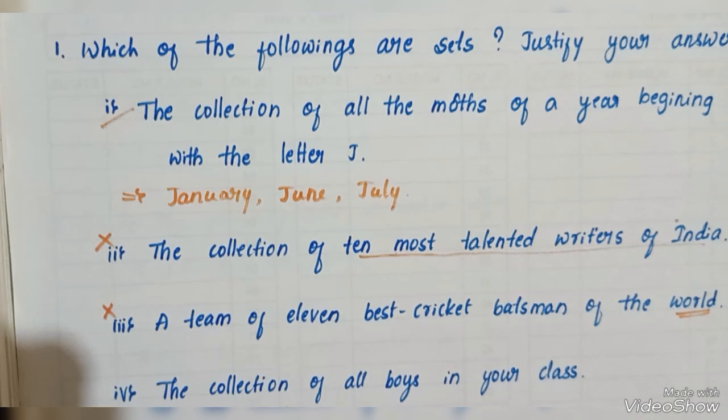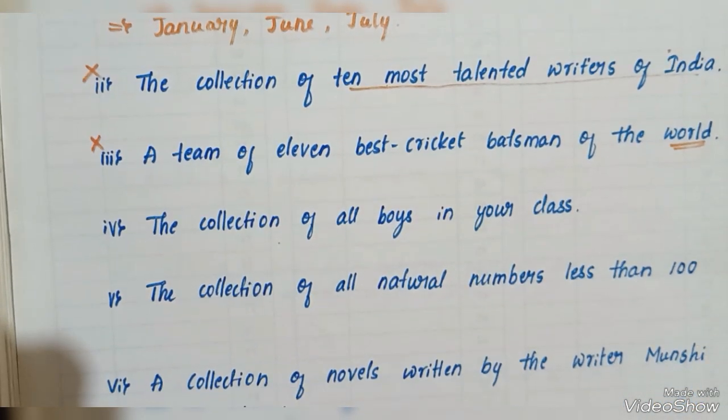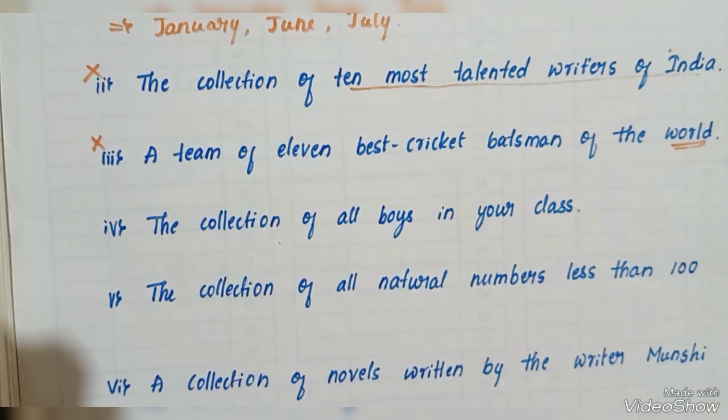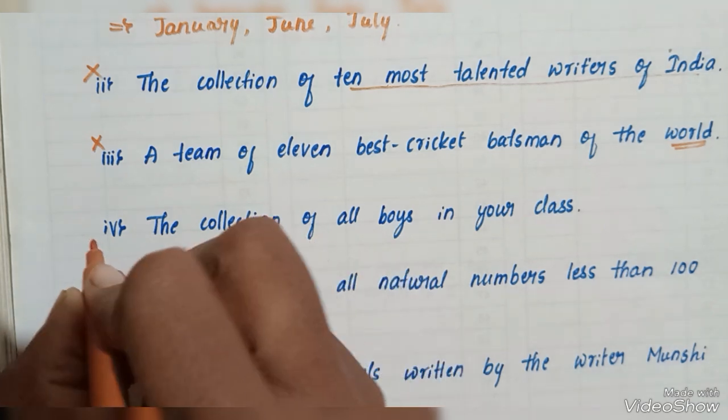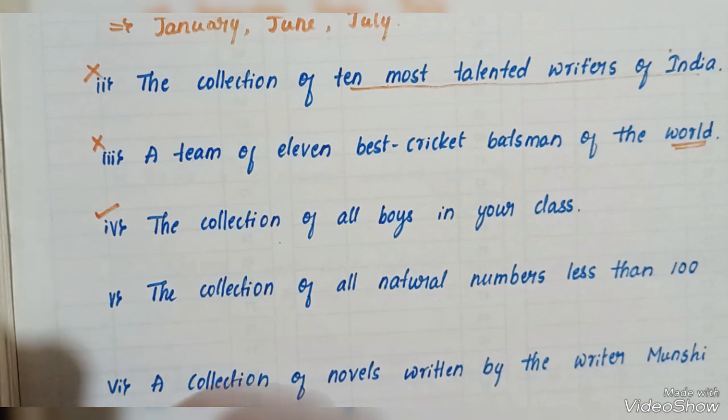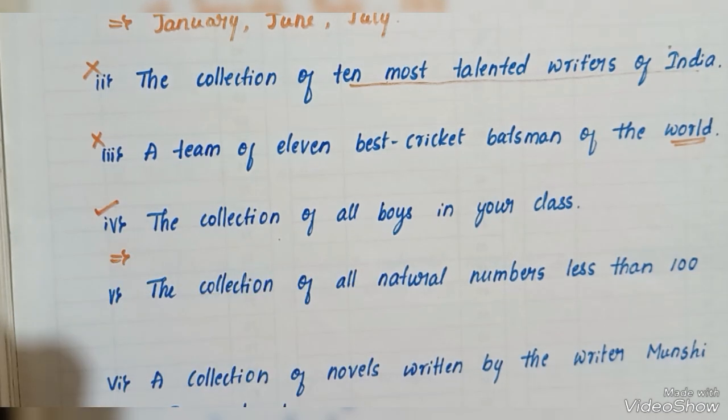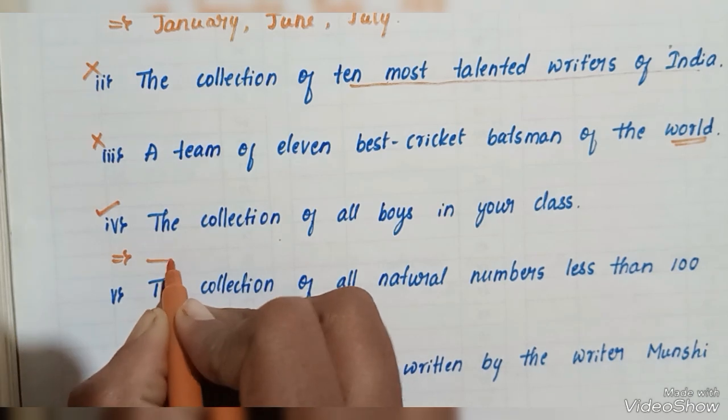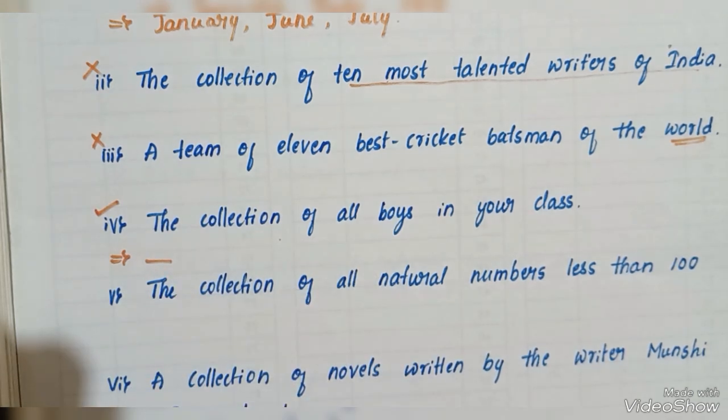Next, question number 4, collection of all the boys in your class. We can say it is a collection because in our class, for example, there is a strength of 50 students: 30 boys and 20 girls. We can easily sort out boys and girls in our classroom. That's why it is a well defined set. Here you have to write your class strength of the boys.